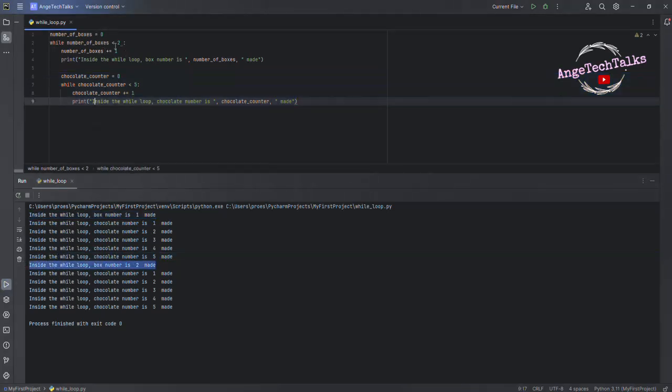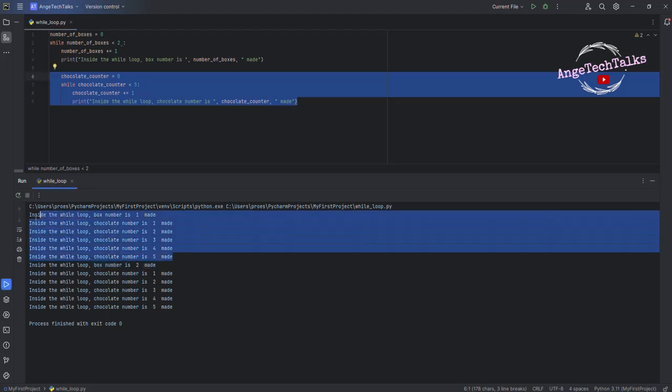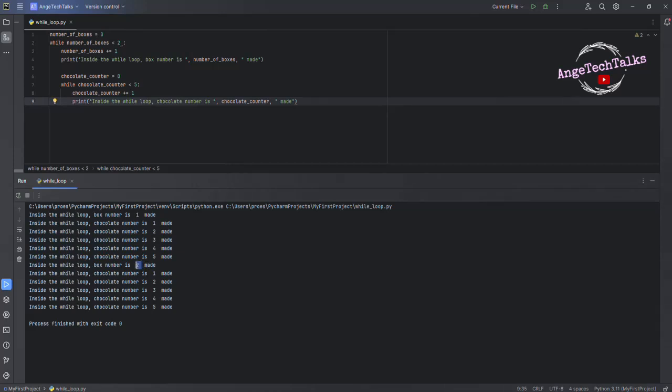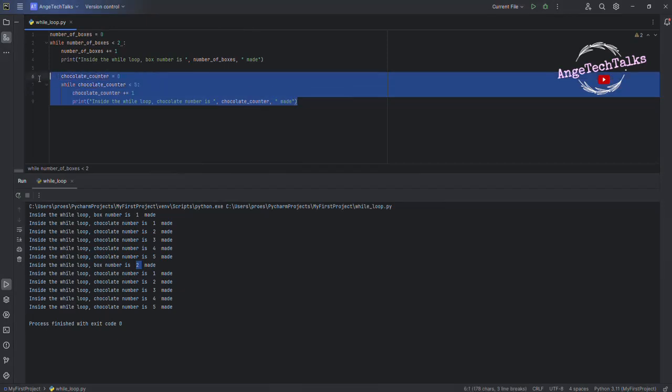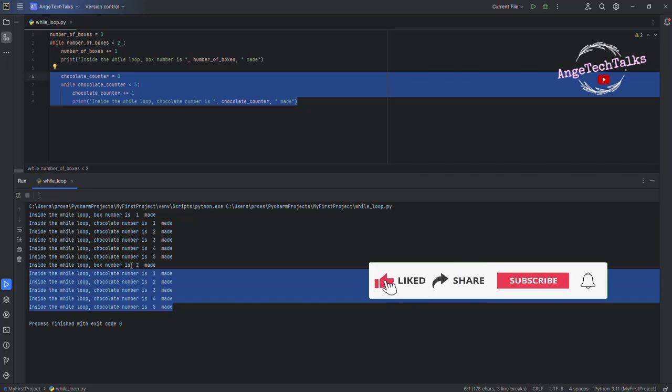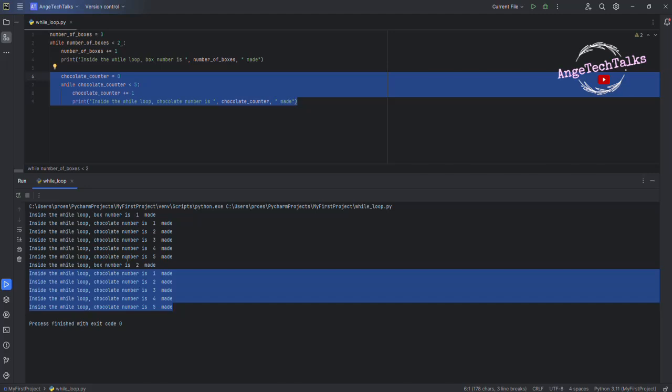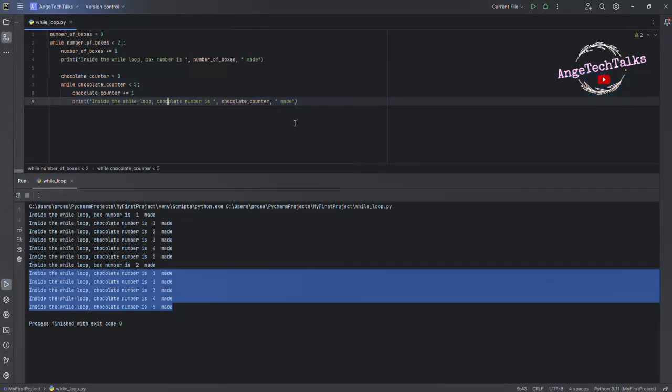So in the first iteration, the program will produce the first box, then 5 chocolate will be produced inside it. Then in the second iteration, the program will produce the second box, then 5 other chocolate will be added inside the second box. So remember, every time we talk about nested while loops, it is when a while loop is placed inside another while loop.